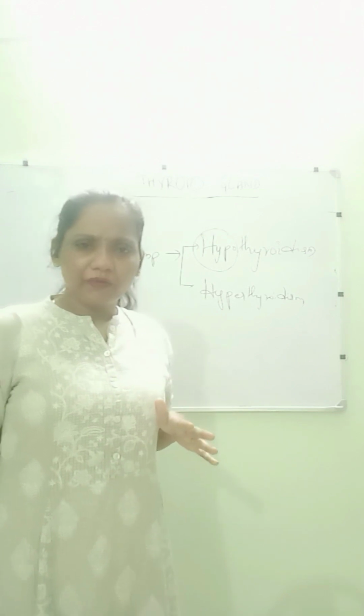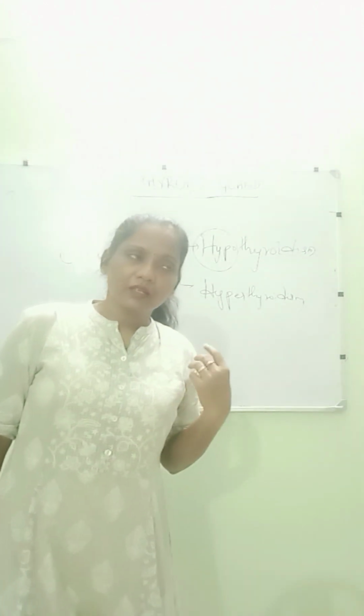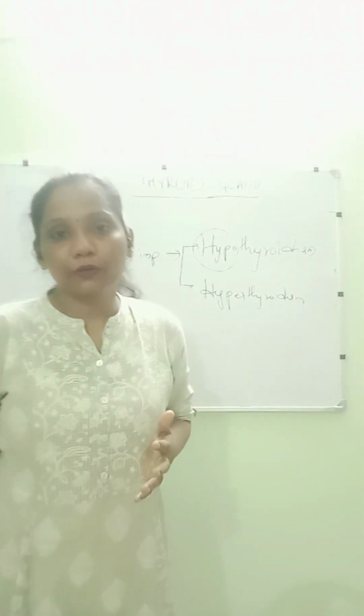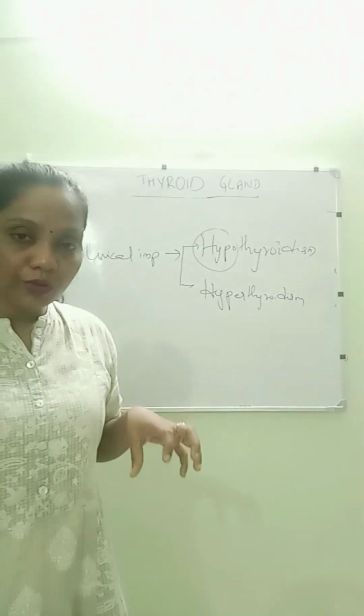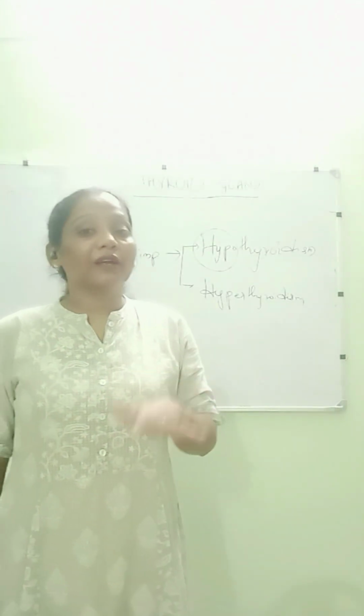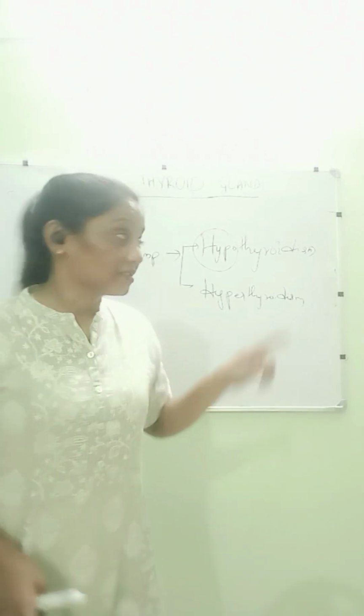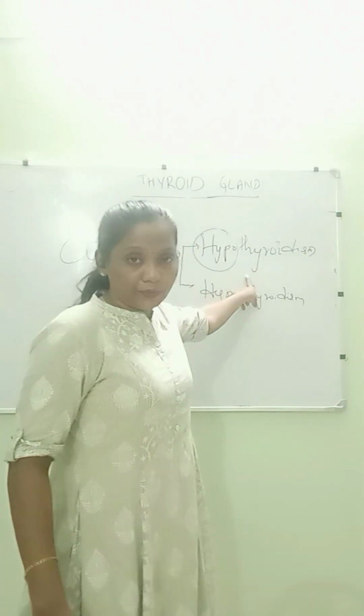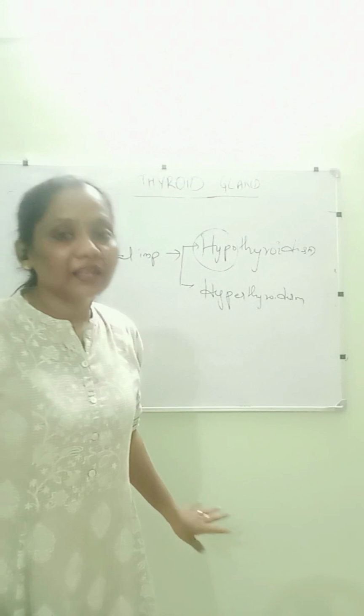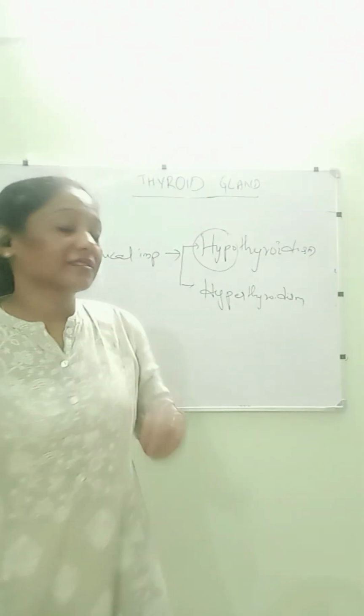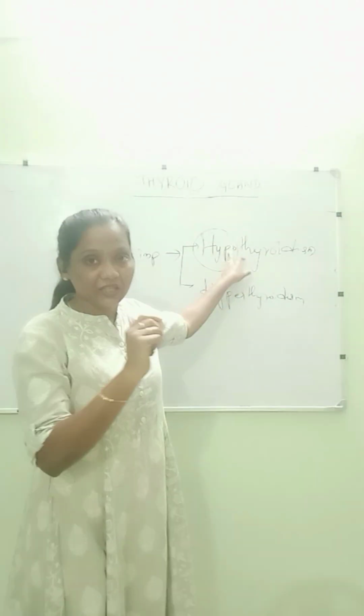She is very weak and sometimes used to sit in places, but she is a very active person. She doesn't have anemia or any other conditions, but she has hypothyroidism, and she became very dull in nature. So that is the characteristic of hypothyroidism. That's why I am giving a clinical example.